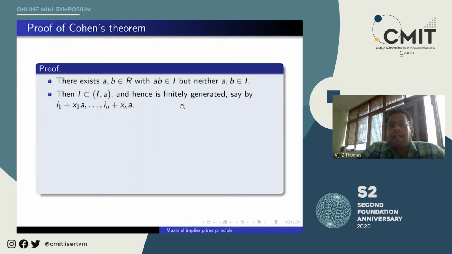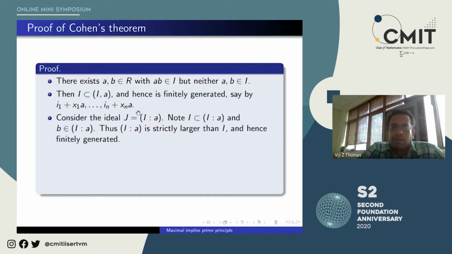And hence (I, a) is finitely generated, because I is maximal among ideals that are not finitely generated, and you have produced an ideal that is bigger than I. So hence it is finitely generated, and say generated by these elements: i1 plus x1 a, dot dot dot, in plus xn a. The xi's are in the ring R. Okay, my ring is a commutative ring with unit.